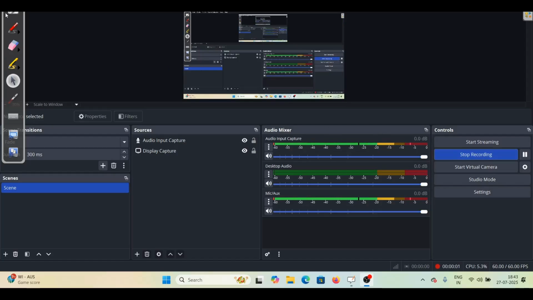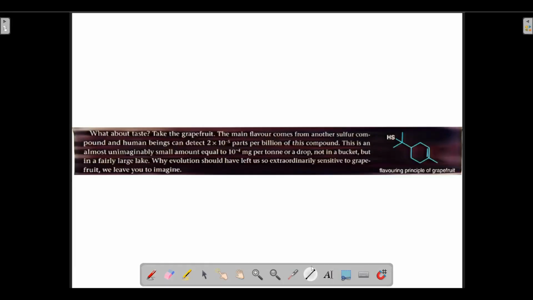Let's move on towards our next paragraph of discussion. So, the author is saying, what about taste? We have talked enough about smell. Now we want to talk about taste. So, what about taste?